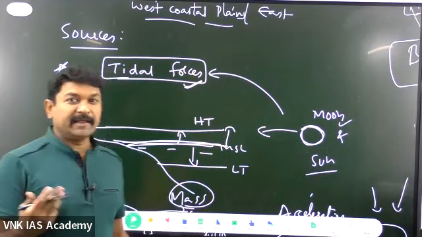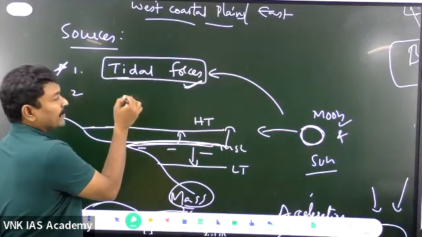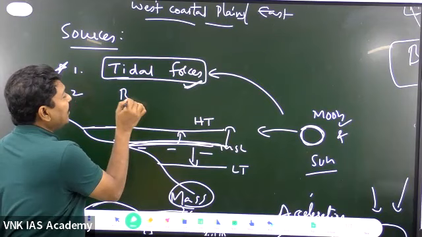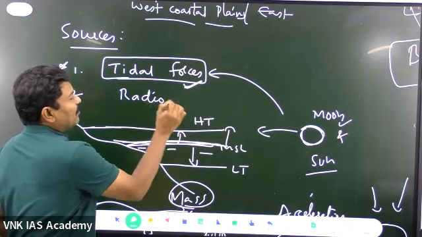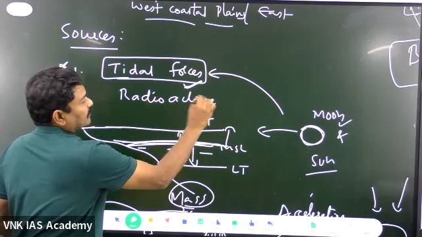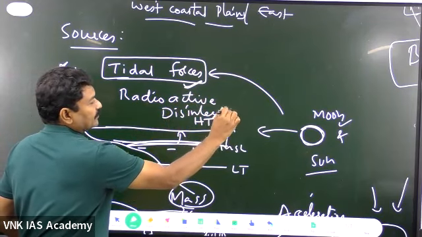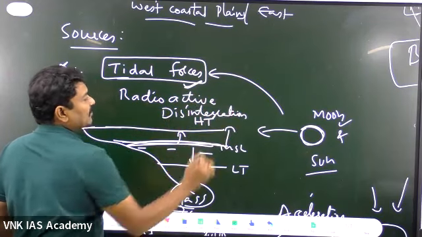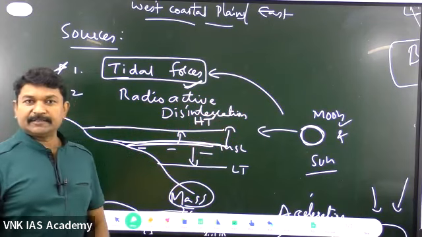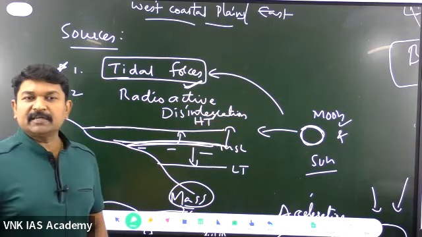Then the next one is called radioactive disintegration. Another very important one. What do you mean by radioactive disintegration?